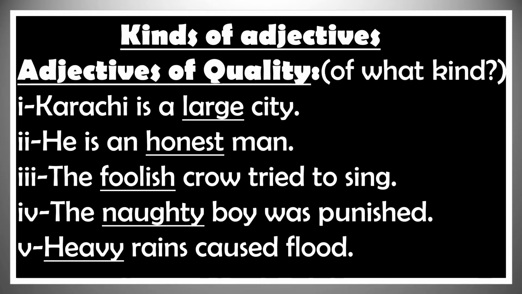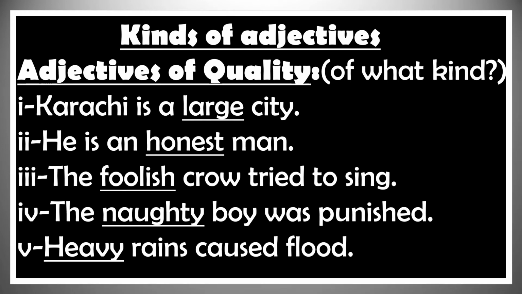Example number 3. The foolish crow tried to sing. What is an adjective in this sentence? Foolish. Because it describes the noun crow. It tells us what kind of crow it is. It is a foolish crow. Sentence number 4. The naughty boy was punished. What is an adjective in this sentence? Naughty.